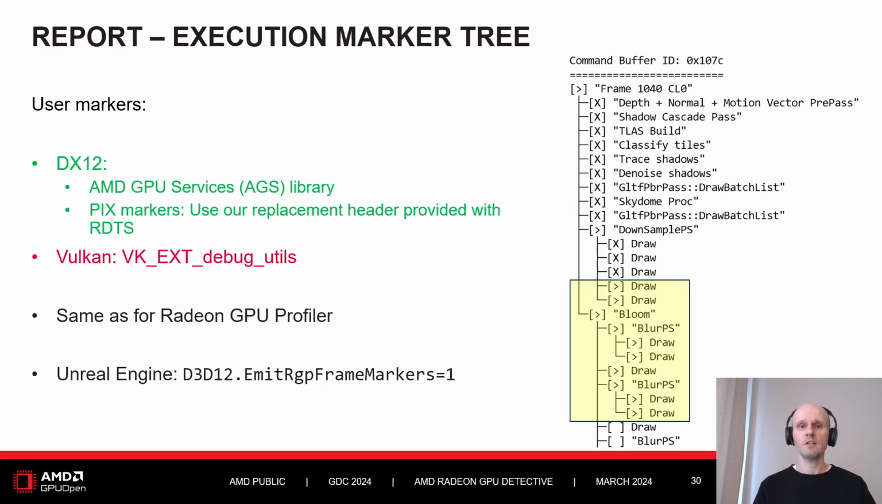Here on this picture, we can see that some markers are wrapped in double quotes, and these are user markers, or the markers added by the developer. Without them, we would see here only a flat list of draw calls and compute dispatches.